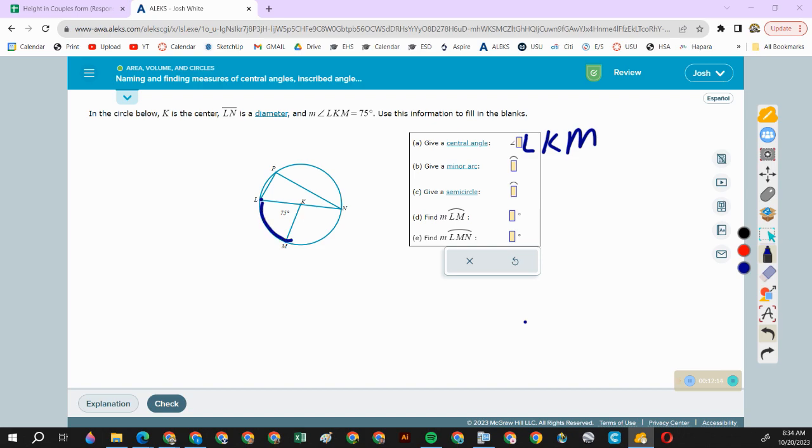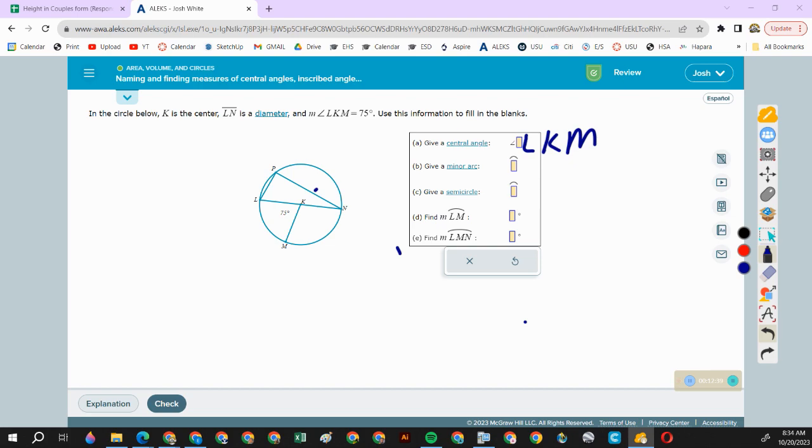So ML would be a minor arc, NM would be a minor arc, PL would be a minor arc, but we could not say LN because that's a semicircle. Okay. Give a semicircle, LPN, or we could do NML. There are lots of different answers.